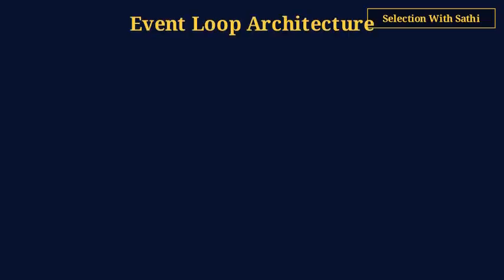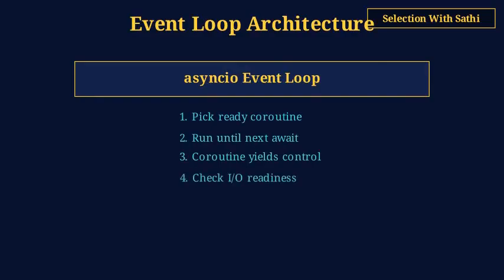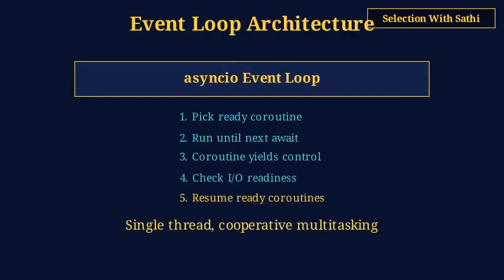The event loop is the heart of async Python. It's a single-threaded scheduler that runs many coroutines cooperatively. Unlike threads, there's no preemption. Coroutines yield control explicitly at every await. The loop checks which I/O operations are ready and resumes the waiting coroutines.